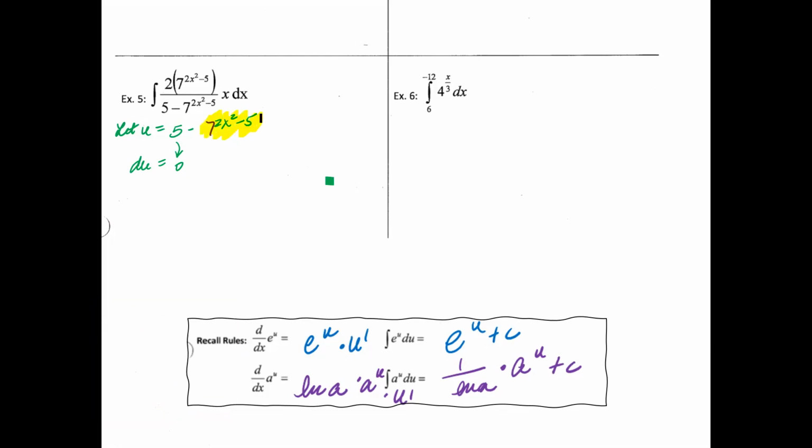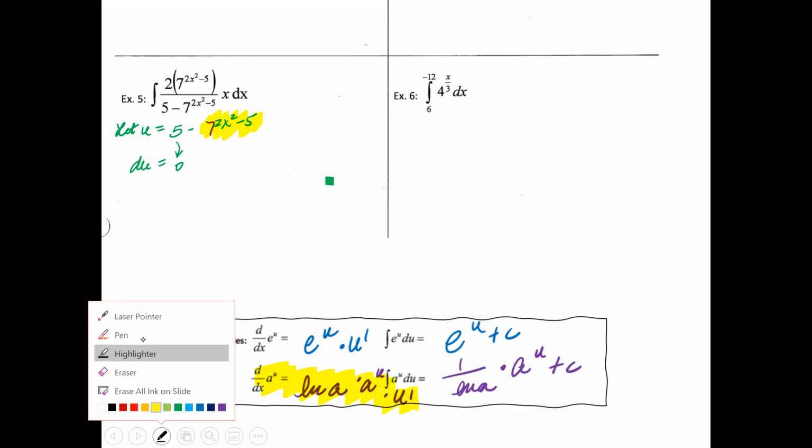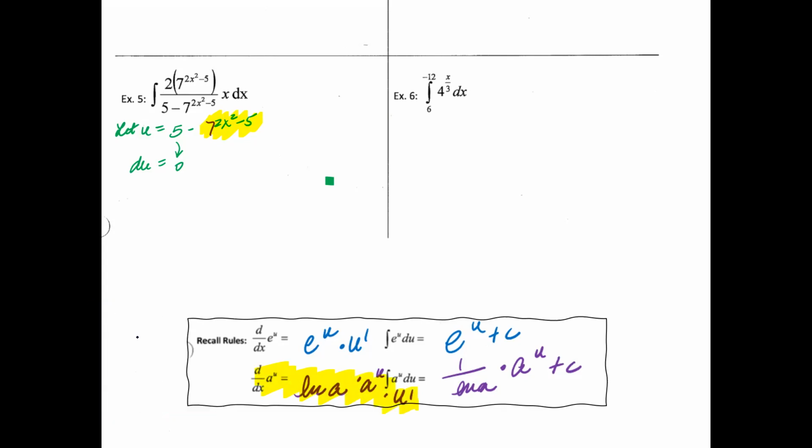With this piece right here, you're going to have to use the derivative of a to the u. I know that looks really messy, but let's see where it leads us. So you have a, which is 7, and u, which is 2x squared minus 5. In the formula, you see how there's u prime. Your u prime is going to be 4x.